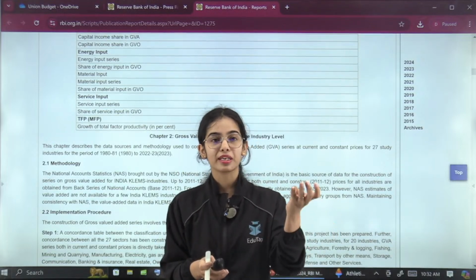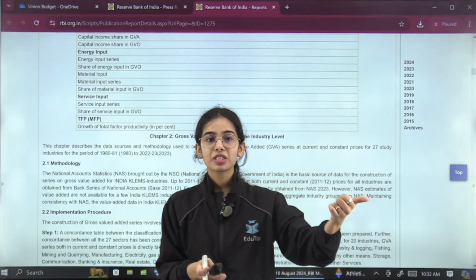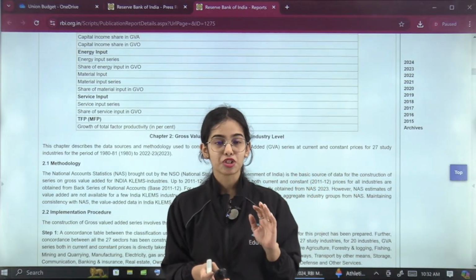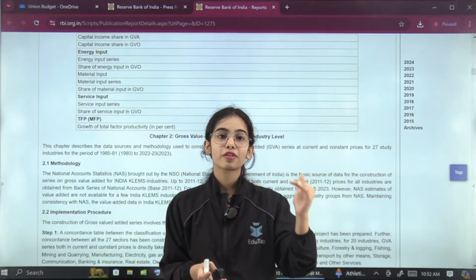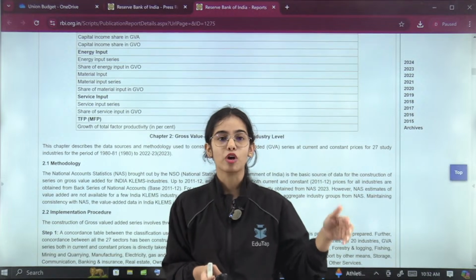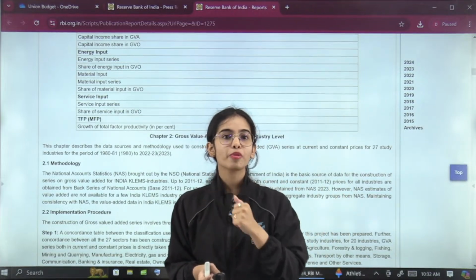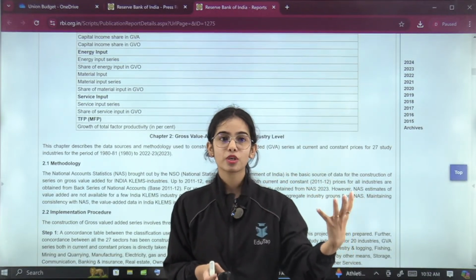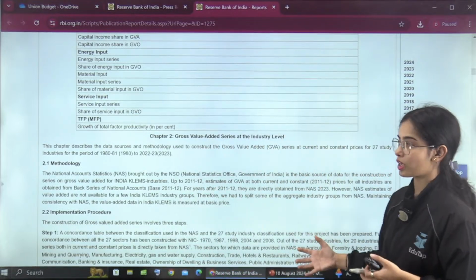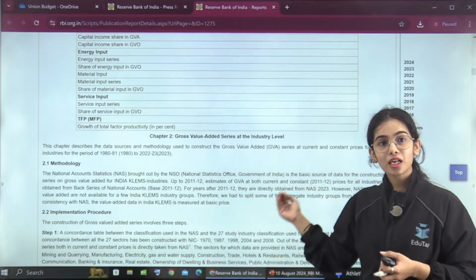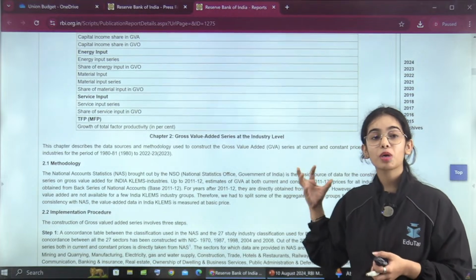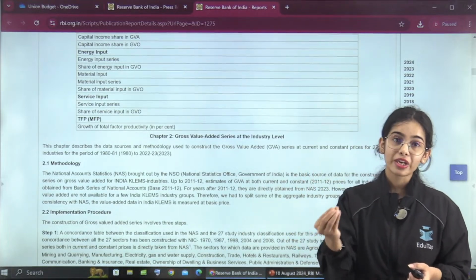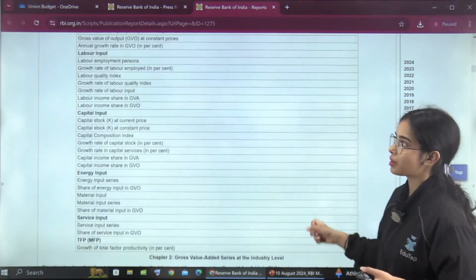DPI, Digital Payment Index, Financial Inclusion Index. Previously the questions have come on the DPI and Financial Inclusion Index. In the previous year there was a question on the Antar-Registry platform. So now the question can come on Prava. If you have seen the previous year questions, such kind of questions do not come. So even if I take up this topic, it will consume and waste a lot of your time. So I was not taking up this report.